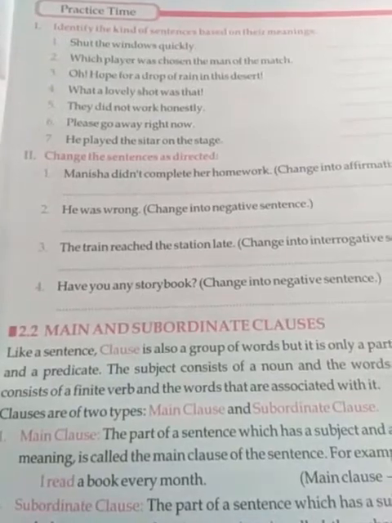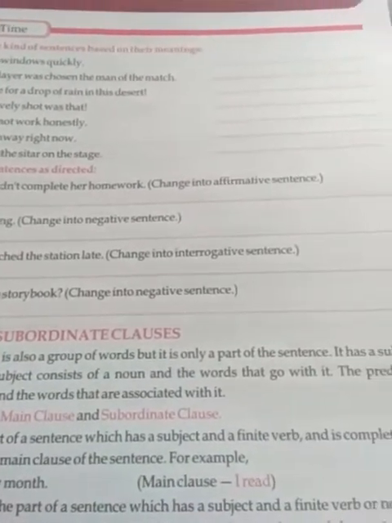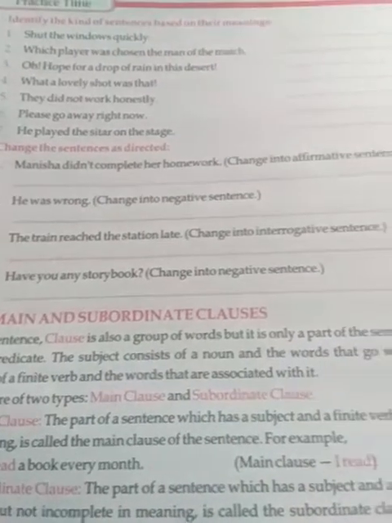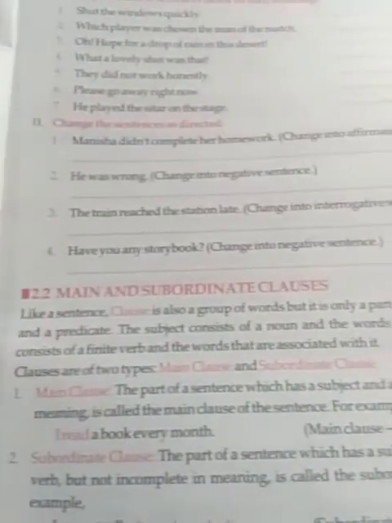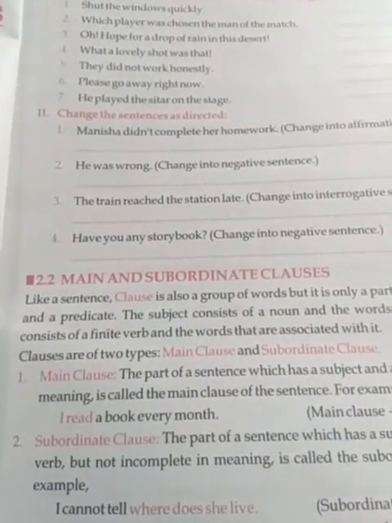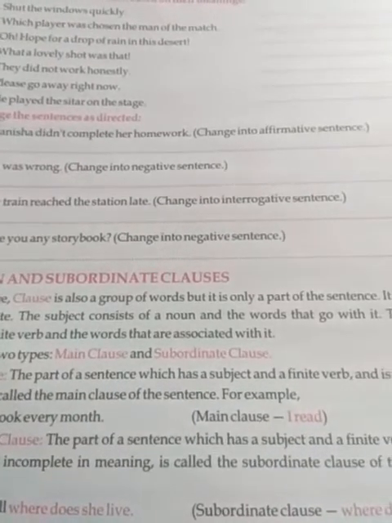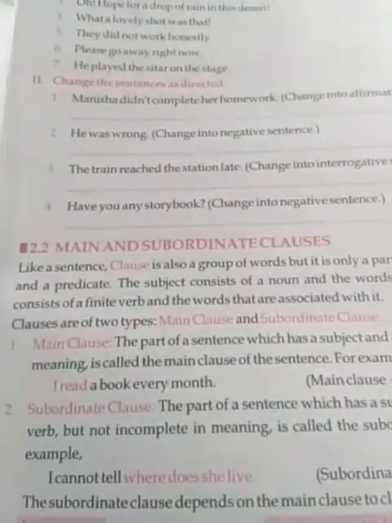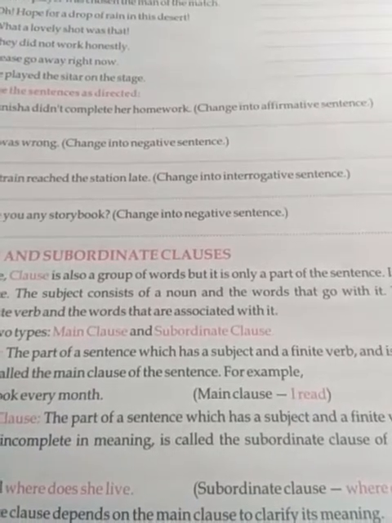Now subordinate clause, the part of a sentence which has a subject and a finite verb or non-finite verb but is incomplete in meaning is called the subordinate clause of the sentence. For example, I cannot tell where does she live. So here you see subordinate clause is where does she live. The subordinate clause depends on the main clause to clarify its meaning.